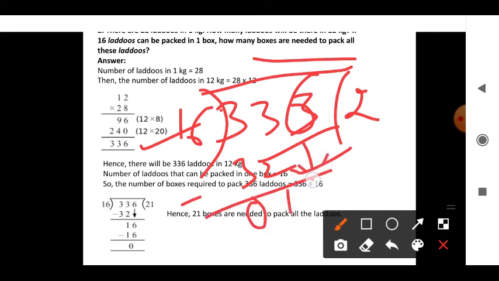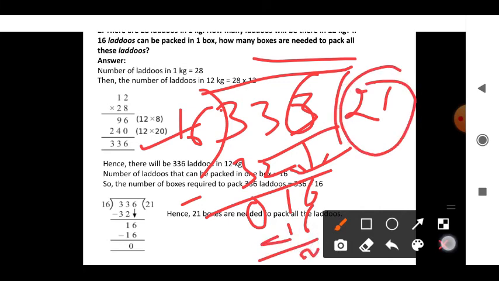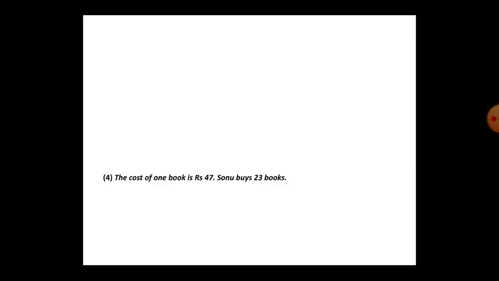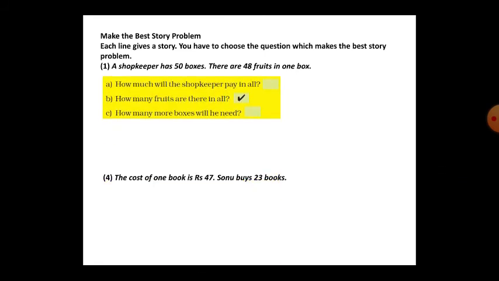16 twos are 32. So 1. Now 6 you take down. 16 ones are 16. So totally how many boxes can they make? 21 boxes they can make.